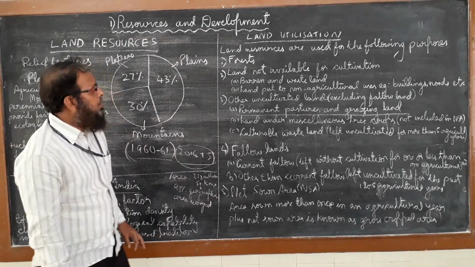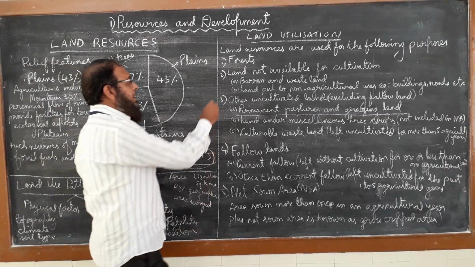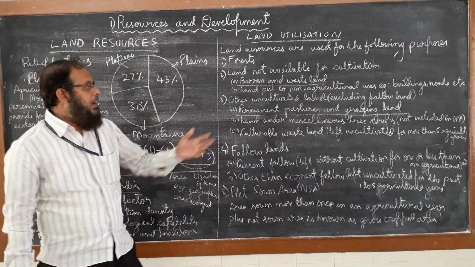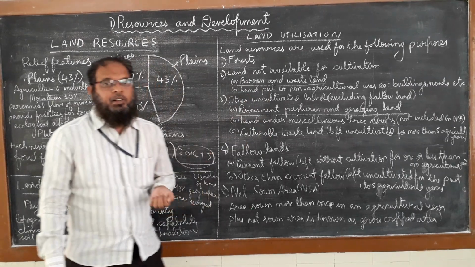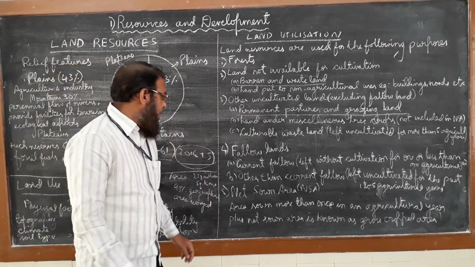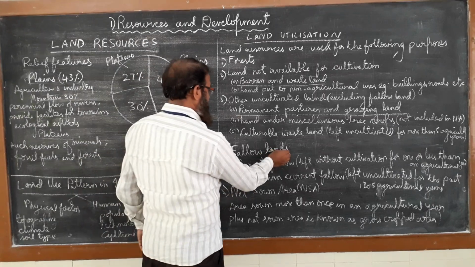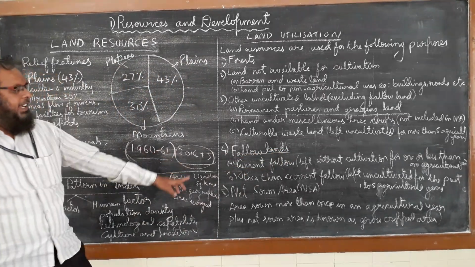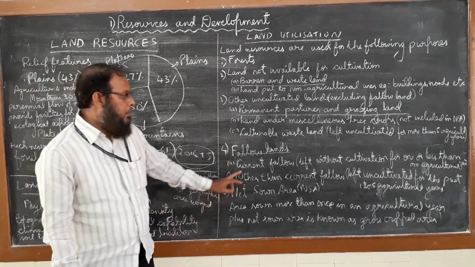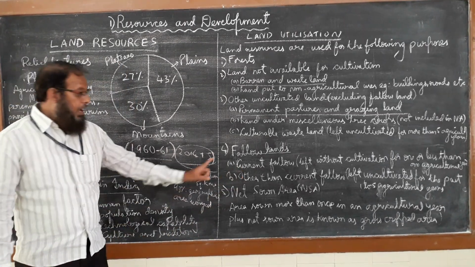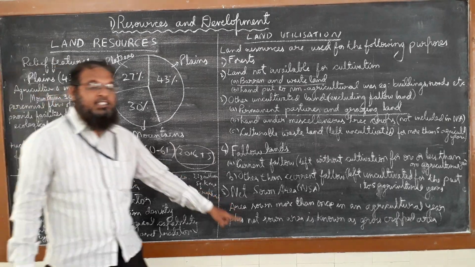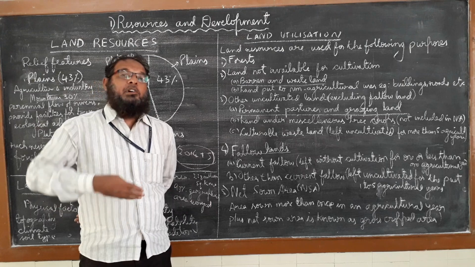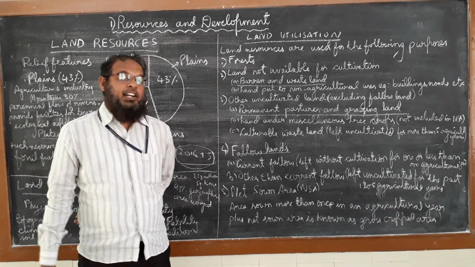And the second is about the barren and wastelands. This has to be seen: some are permanent, but there are some we can put under cultivation also. And then about the fallow lands also. In these fallow lands, if you take the statistics, we have to bring them under cultivation. Why? Because we have to increase the net sown area. The more area we increase, the more area we can bring under cultivation.